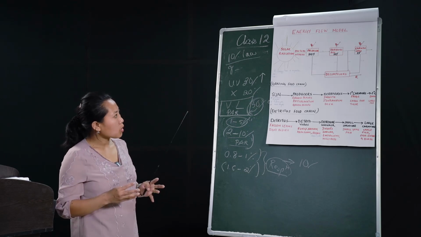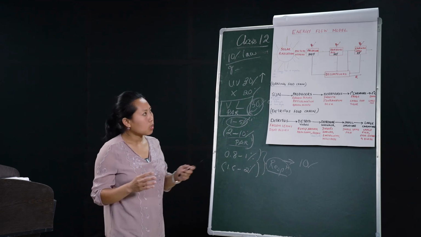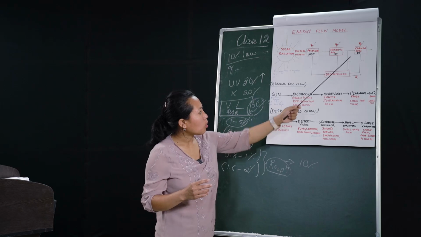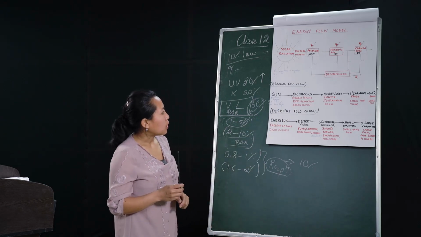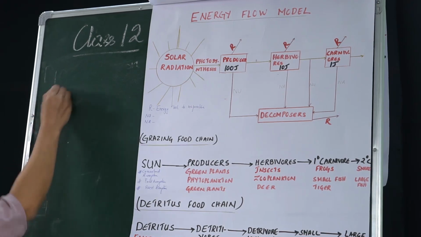As we discuss this energy flow, let's look into what the trophic levels are. What do you mean by trophic levels? Trophic levels mean the feeding levels.